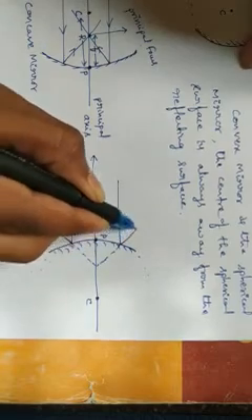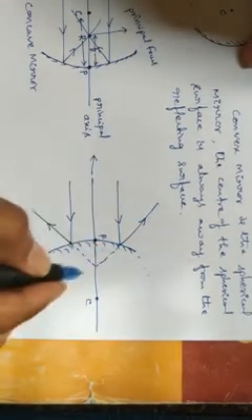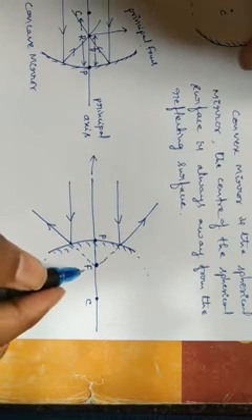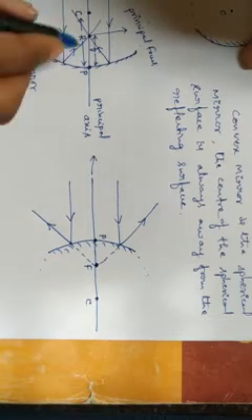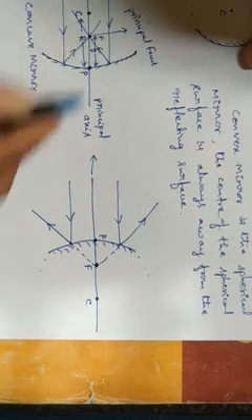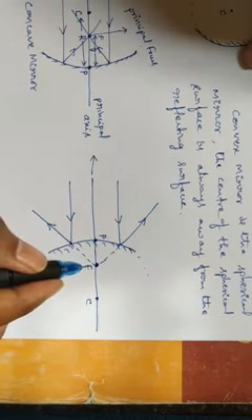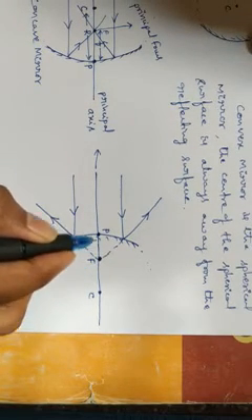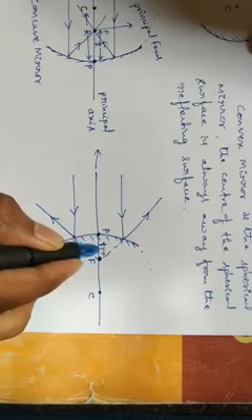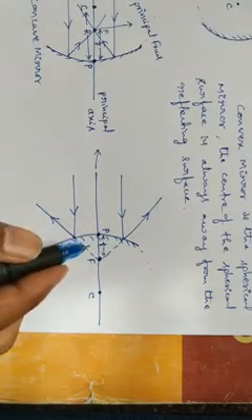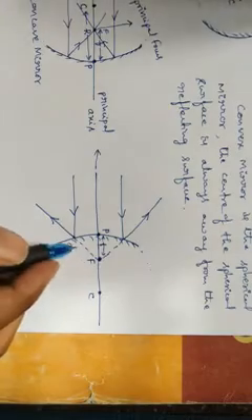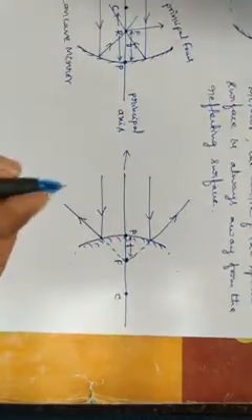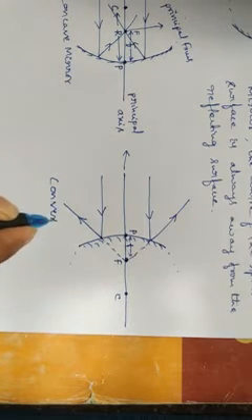That point we have taken as the principal focus, indicated with the capital F. And whatever the distance from the principal focus to the pole of the mirror, that we have taken as the focal length of the mirror. So these are the terminologies we see in case of both concave and convex mirrors. This is the convex mirror.